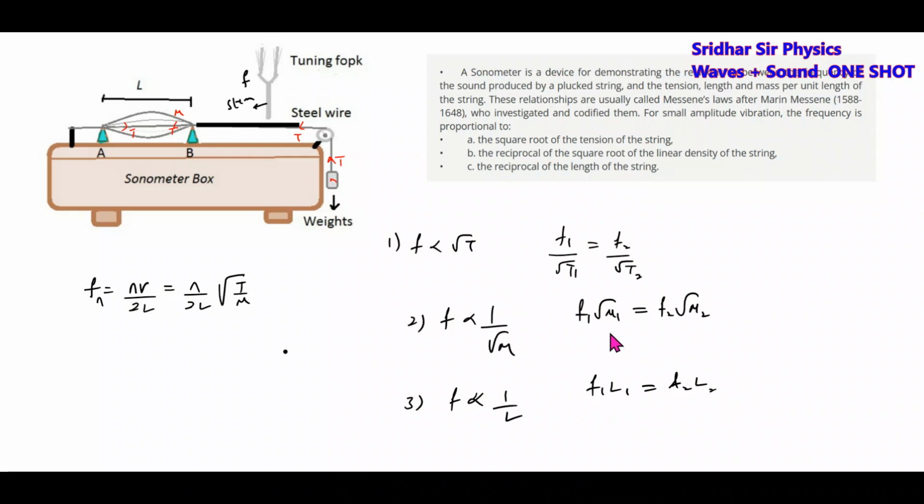How to change the length? By moving these bridges. Suppose I know the tuning fork whose frequency is F1. I'll adjust the length between the bridges to L1. Then I will bring another tuning fork whose frequency I don't know, and adjust the length between the bridges so that the same number of loops are produced. Then I can find out the unknown F2. So what is this entire sonometer experiment? It is used to measure the density of a substance and to find the frequency of a given tuning fork. This is called the sonometer experiment.